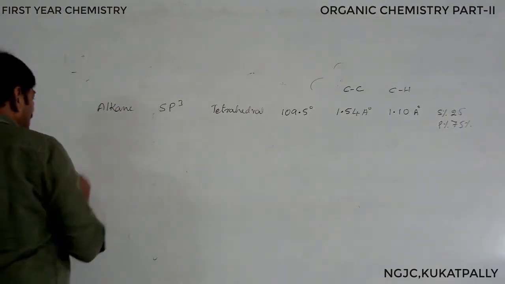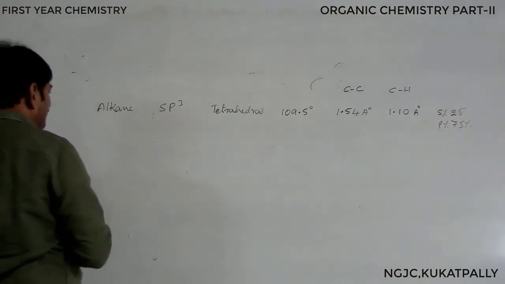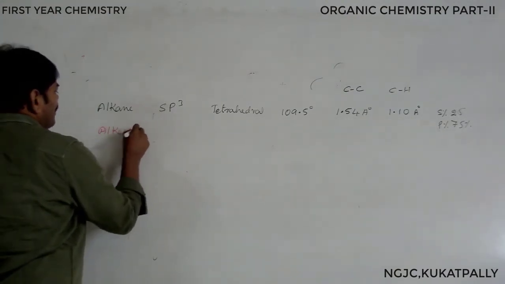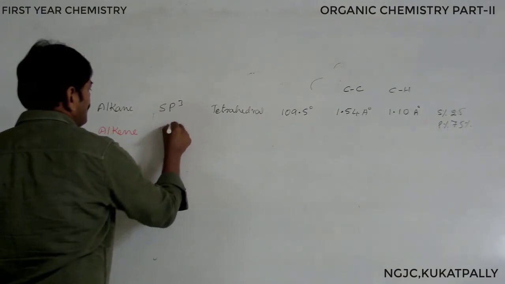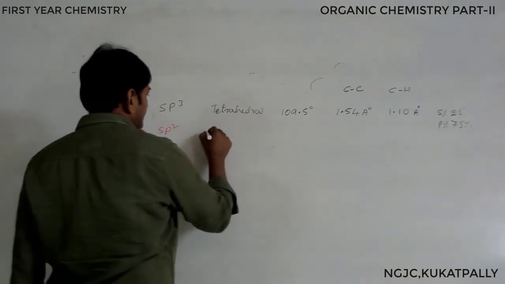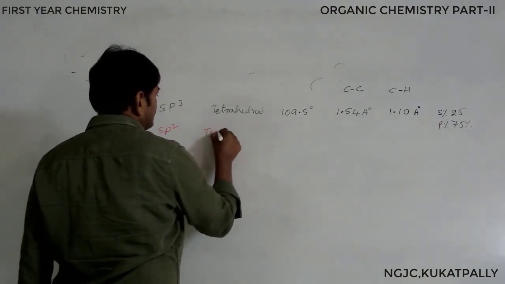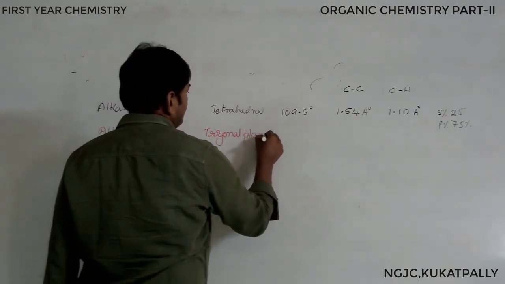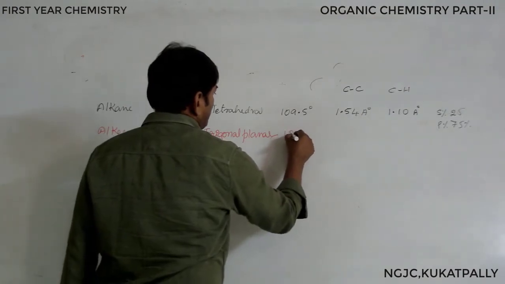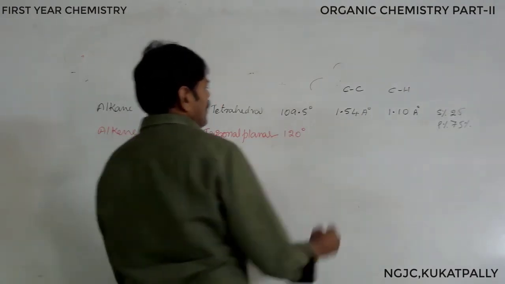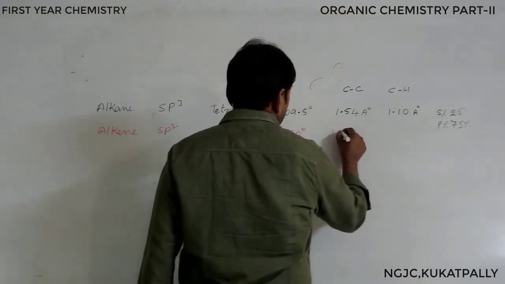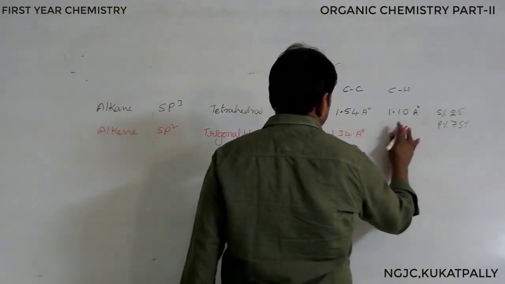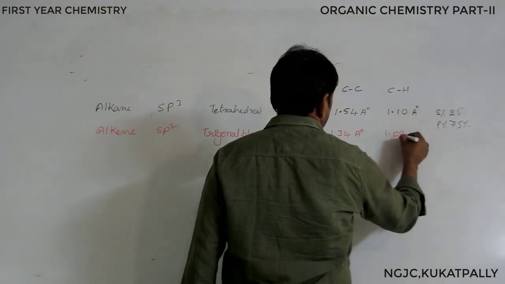Similarly, let us discuss alkenes. In alkenes we have sp2 hybridization, trigonal planar shape, 120 bond angle, with bond lengths of 1.34 angstroms and 1.08 angstroms.